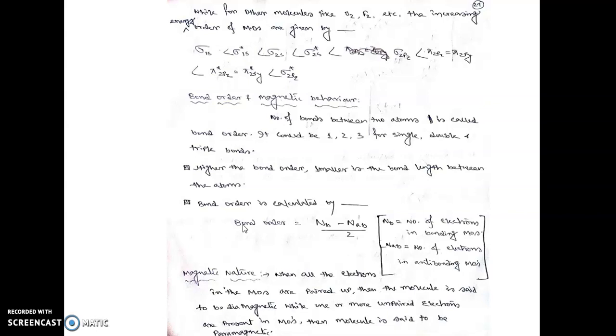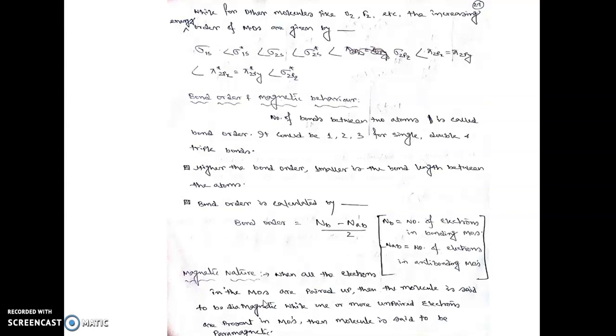Now, how could you calculate the magnetic nature of the molecule? After distributing the electrons in the molecular orbitals, if you see that all the electrons are paired up, then the molecule must be diamagnetic.